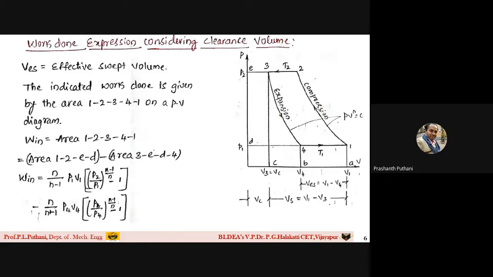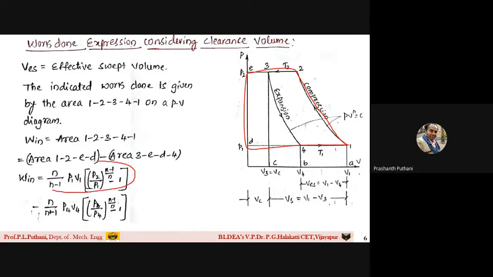Now how can I write this? Work input is equal to the area under this particular curve first, that is 1 2 E D 1. Again, deriving as I have written: n by n minus 1 P1V1 into (P2 by P1 raised to n minus 1 by n, minus 1).